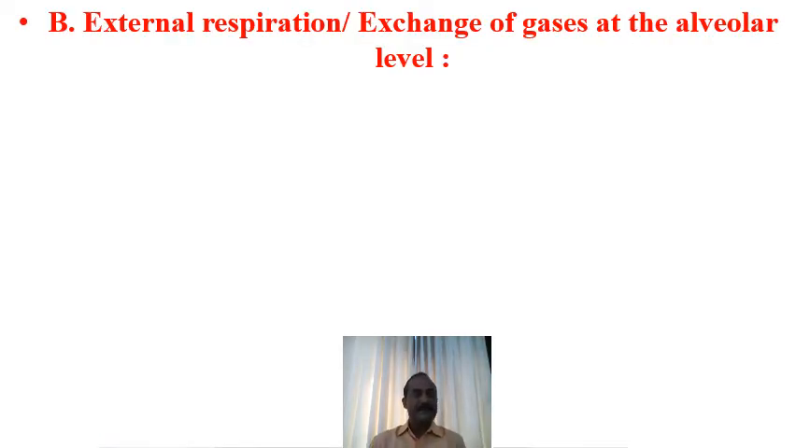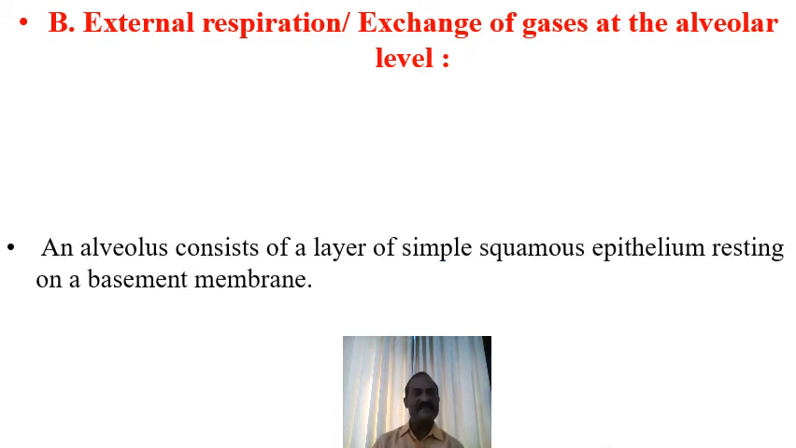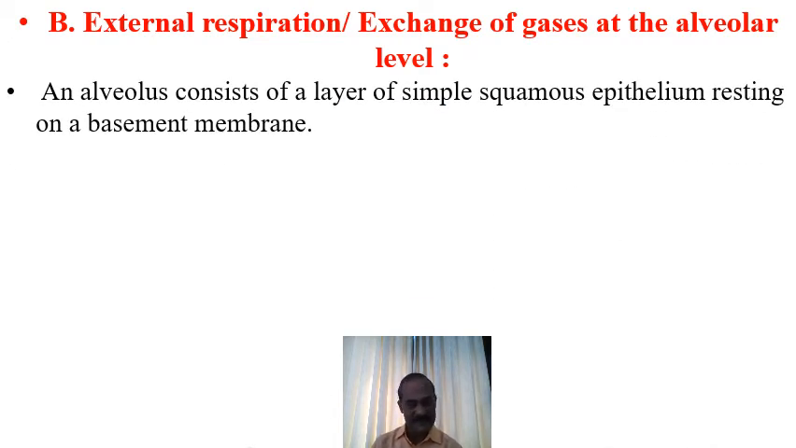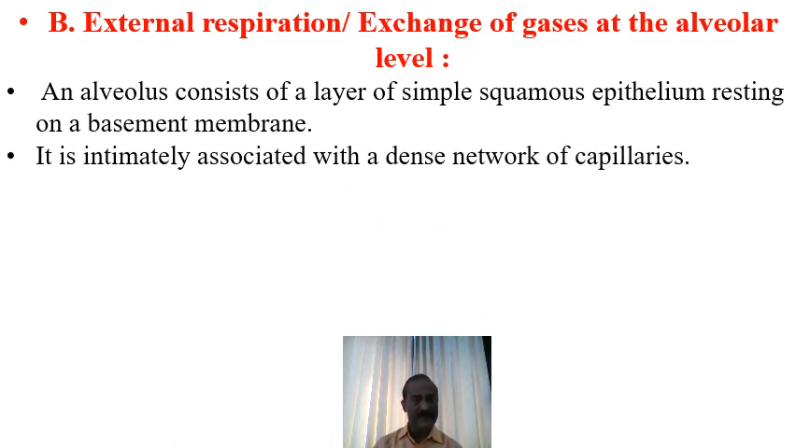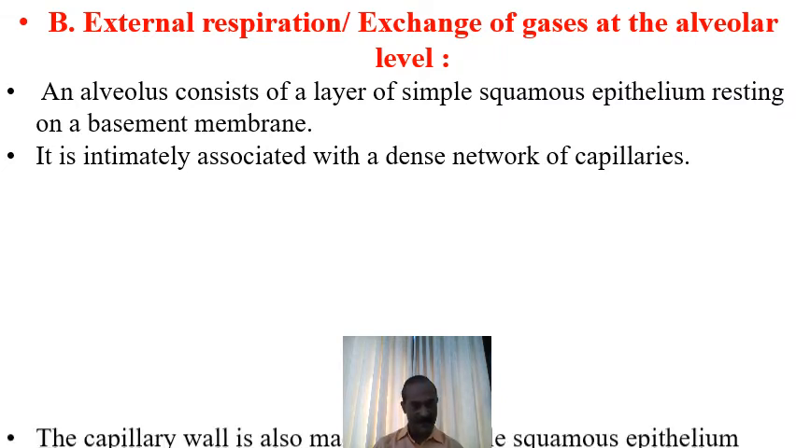Actually, if we see the second step, it is called external respiration, or exchange of gases at the level of alveoli. Now, this is as follows. Every alveolus present in the lungs consists of a layer of simple squamous epithelium resting on a basement membrane. It is intimately associated with a very dense network of blood capillaries, a very close association between blood capillaries and the alveolar epithelium.